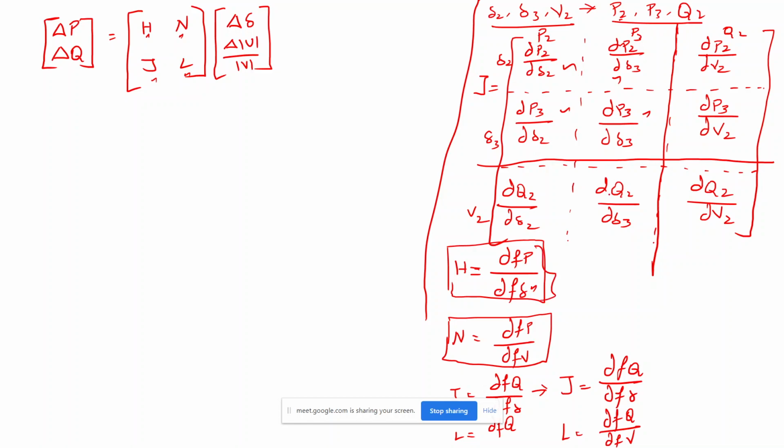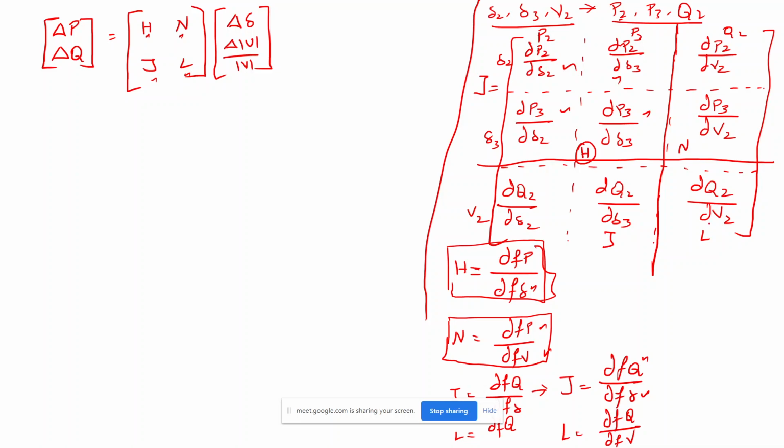All these three are nothing but H. And if you see here, we are getting ∂P/∂V. I will call this N. And if you see this one, it is nothing but ∂Q/∂δ. I will call this J. And then here only one component is left, which is L.